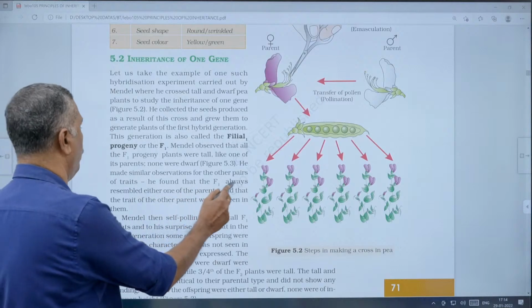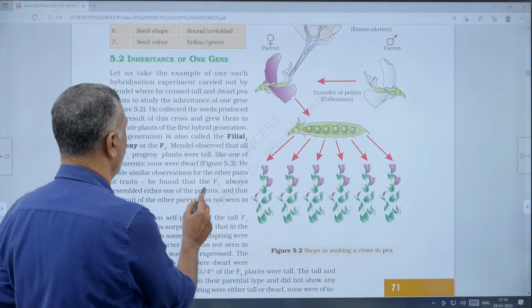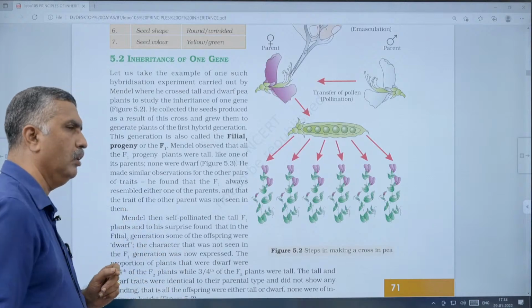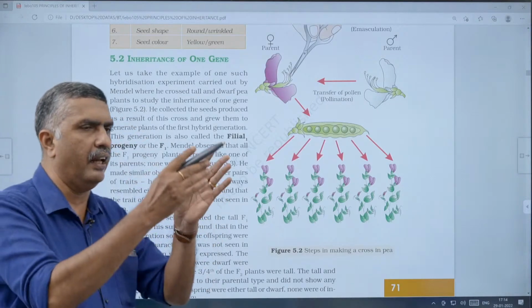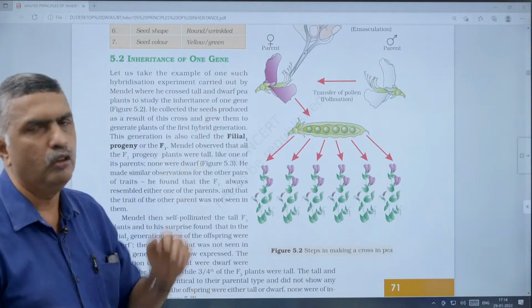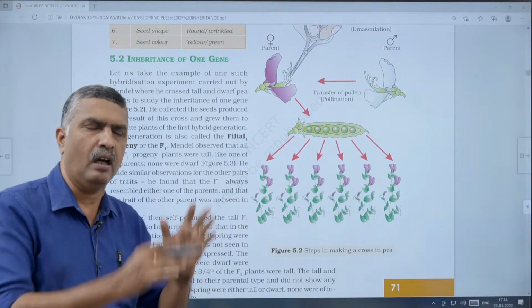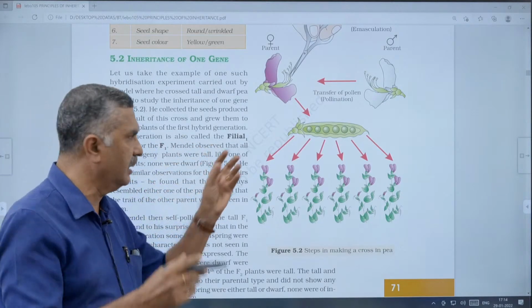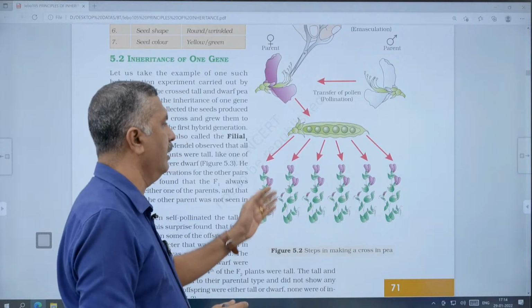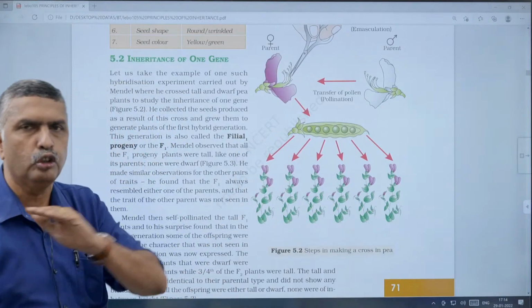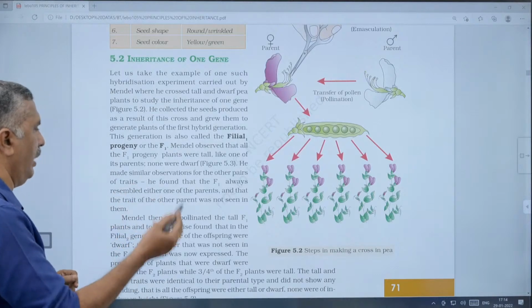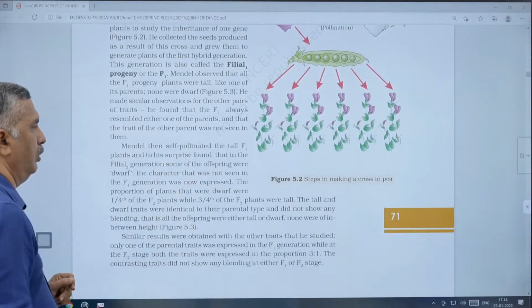He found that F1 always resembles either one of the parents, and the trait of the other parent was not seen in them. When he crossed the tall plant and dwarf plant and the hybridization experiment was completed, the seeds were produced and planted, and they produced plants that were all tall. None of them were dwarf. Okay, then what happened next?